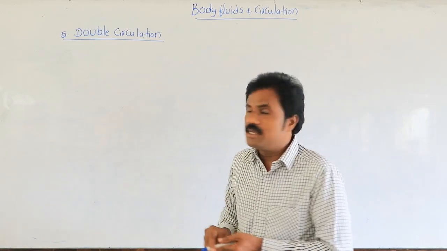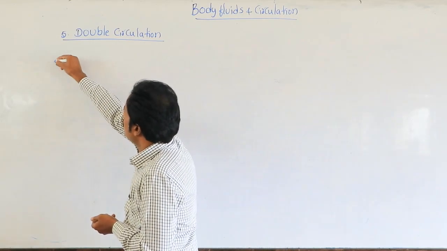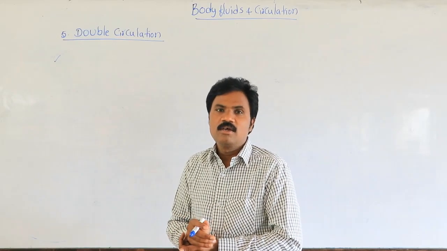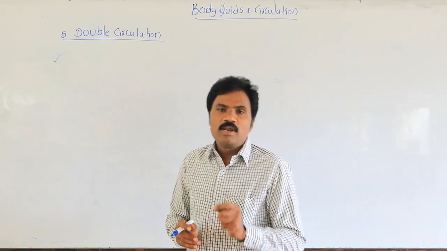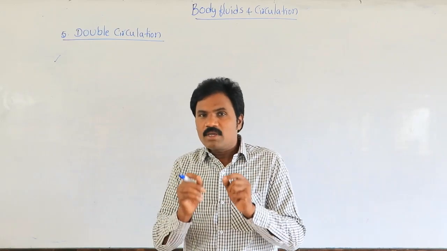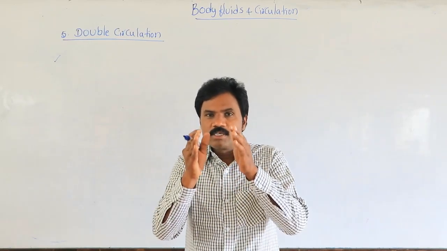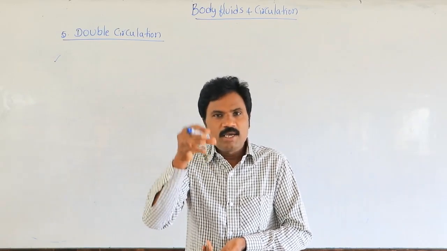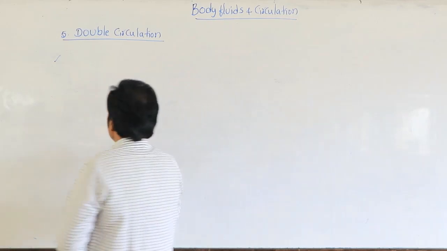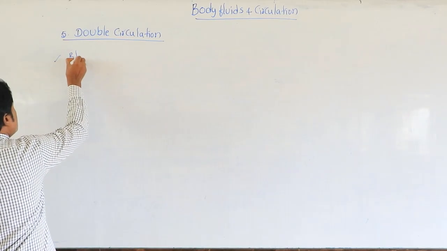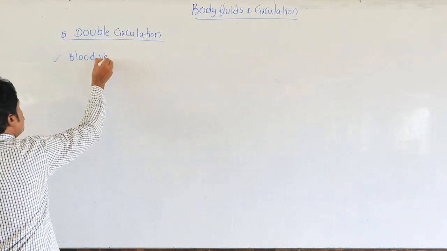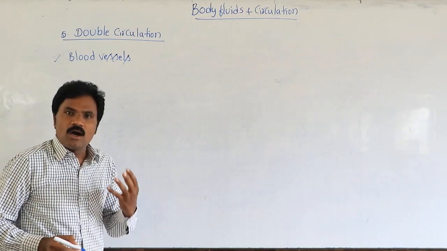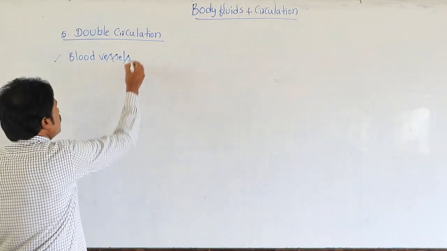In human beings, in this double circulation the blood flows twice through the heart. First, remember very carefully that the blood flows strictly in specific vessels. What is the name of the vessels through which the blood flows? We call them blood vessels. The blood flows through the blood vessels. What types of blood vessels? Arteries as well as veins.